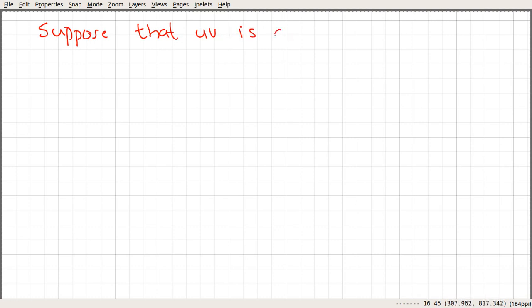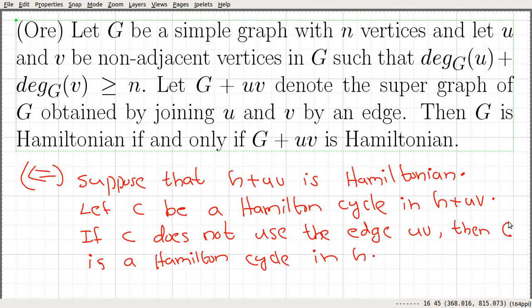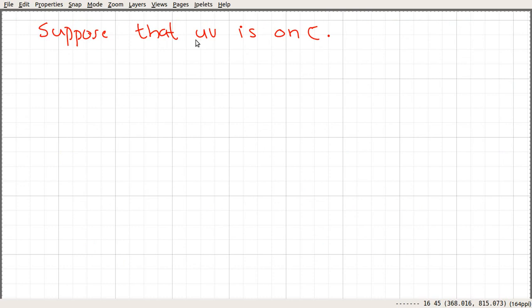Suppose that uv is on C. If this edge is not on this cycle, then we assume that this is Hamiltonian, and C is a Hamilton cycle in our original graph. We are trying to prove that if G plus uv is Hamiltonian, then G is Hamiltonian. If that's the case, then we are done. Here we are considering the other case. Suppose that uv is on the cycle C, on that Hamilton cycle C in G plus uv.